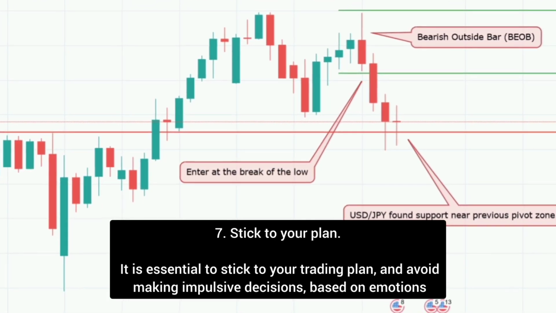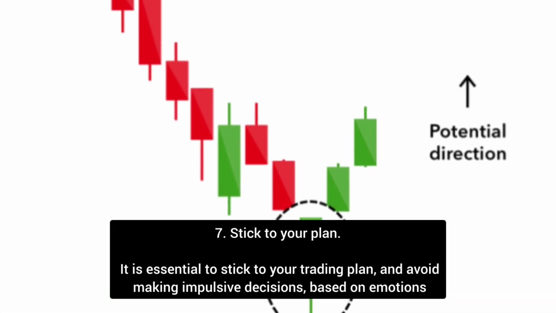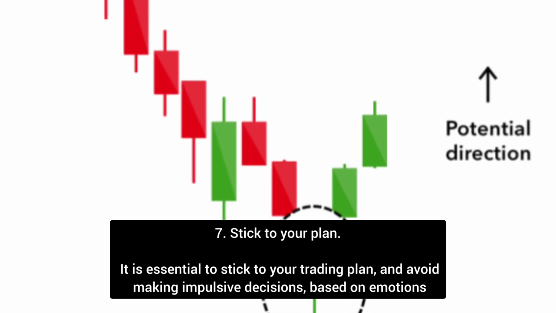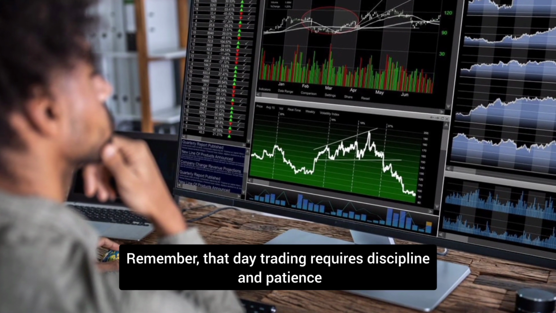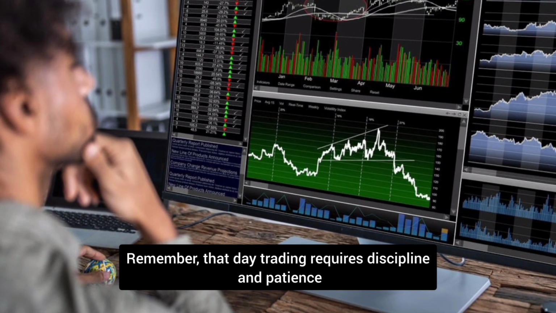7. Stick to your plan. It is essential to stick to your trading plan and avoid making impulsive decisions based on emotions. Remember that day trading requires discipline and patience.